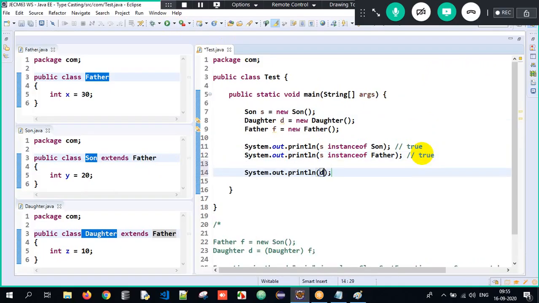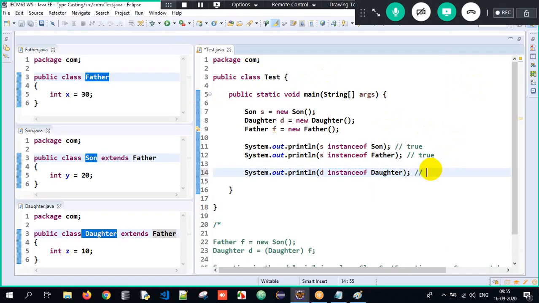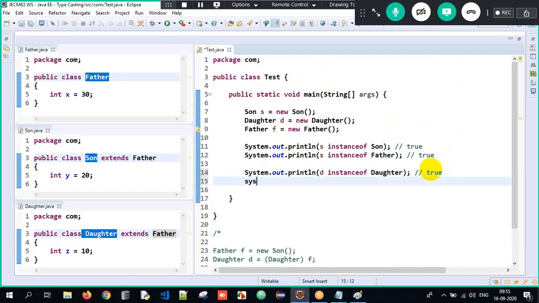Similarly, D instance of daughter. What did you understand? Sir, what is D, sir? D is the object of daughter. Is the object of daughter having the properties of daughter class? Is the daughter object instance of daughter class? What should be the output? 101% the output should be true, because the daughter object will obviously have the properties of daughter. Correct.